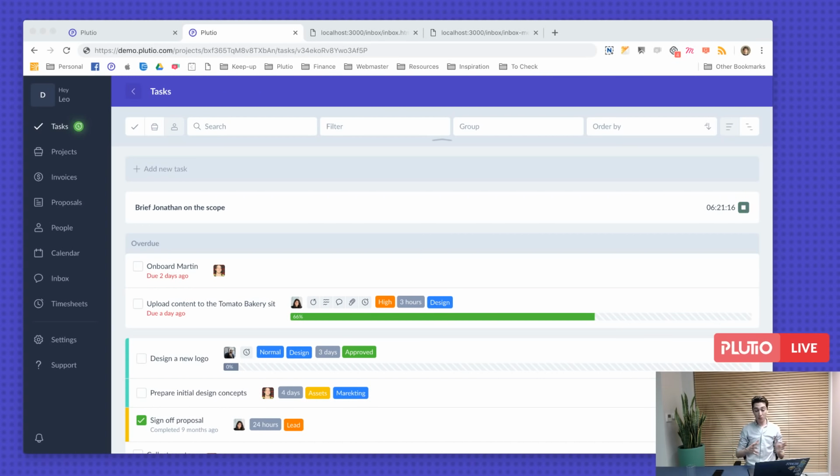Well, the links, you can share the links with anyone, the link of a task, but because the task is private and you have to sign in to view it, they will not be able to see anything unless they are part of that specific project and they have permission to view that task.